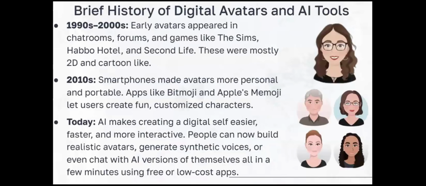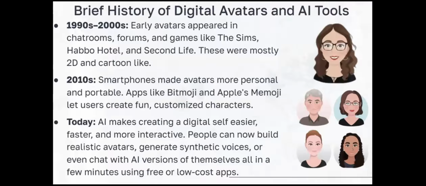Brief history of digital avatars and AI tools. 1990s to 2000s, early avatars appeared in chat rooms, forums, and games like The Sims, Habbo Hotel, and Second Life. These were mostly 2D and cartoon-like. 2010s. Smartphones made avatars more personal and portable.